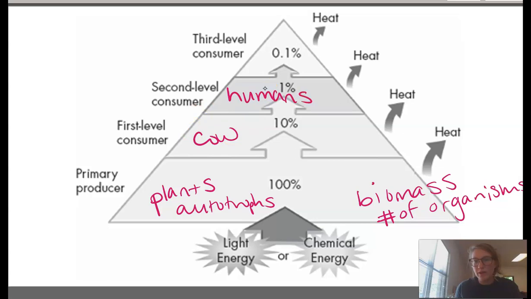So maybe humans would be here in this example. And then what eats humans? Oh Lord, I don't know. I wouldn't want to know. Okay, but our third level consumer would be something that eats that. All right, so when we as humans, or our second level consumer, eat a cow, we are getting 10% of the beef that we are eating, and 90% of it is going to leave as heat.